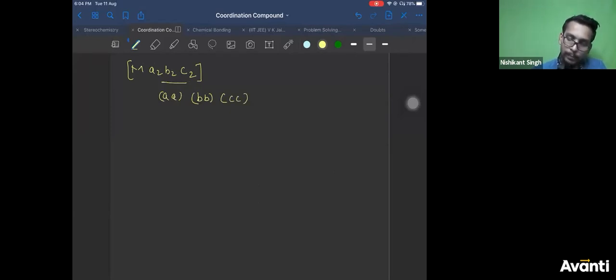Now, once you get it, by the way, just to tell you, there are 5 geometrical isomers possible for this. Most of you have missed one. Anand Bharat, beta, I am getting your messages. So the correct answer is 5 geometrical isomers. Let us see how to draw all. So first case, I am keeping CC constant. When I keep CC constant, I will interchange A with B and A with B. So what will I get? I will get AB, AB. Correct? Is that clear, everyone?